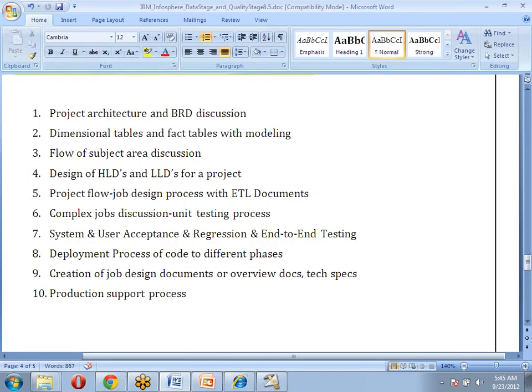For example, your code is completely deployed to production. You developed some jobs, and those jobs are moved into production. There you are running your cycles, or there is a separate production support team. In offshore, we have a production support team running their cycles. They got some issues while running cycles in their environment. There may be environmental issues, some jobs may fail, and some jobs may be rejecting total data.